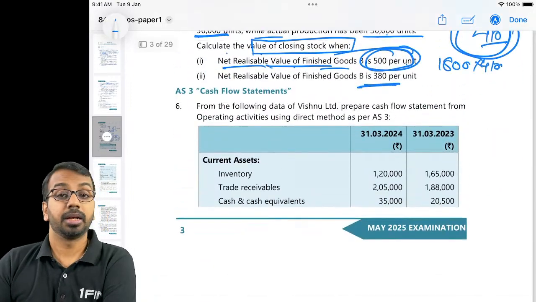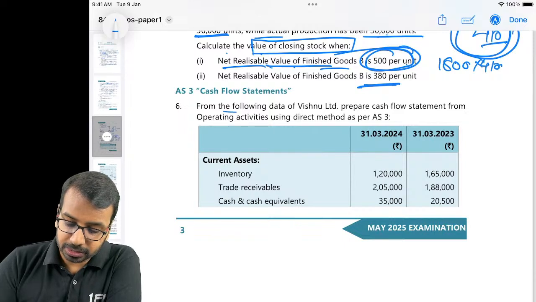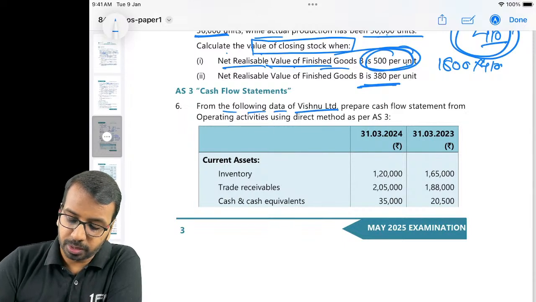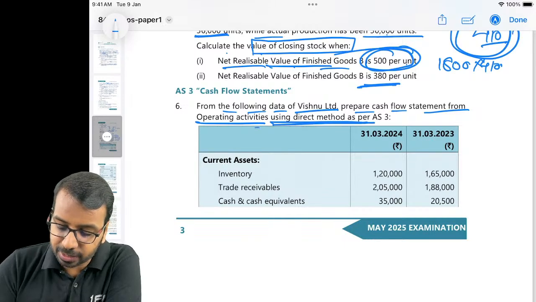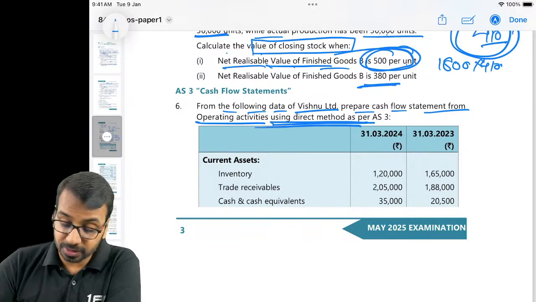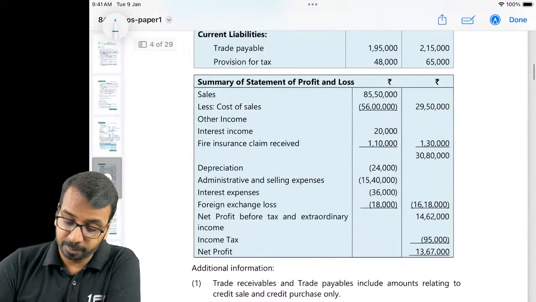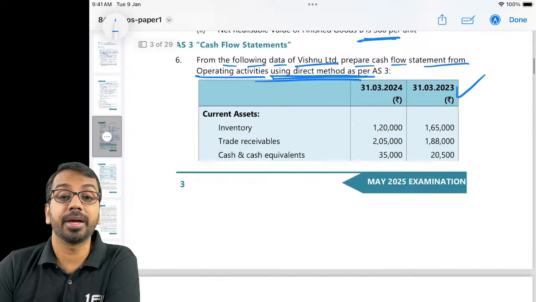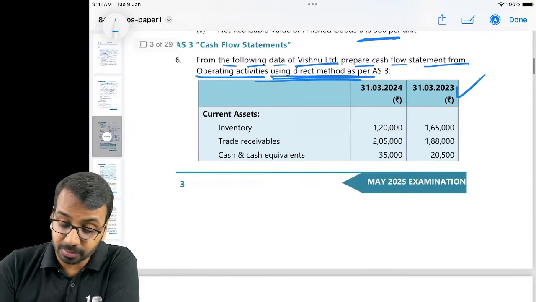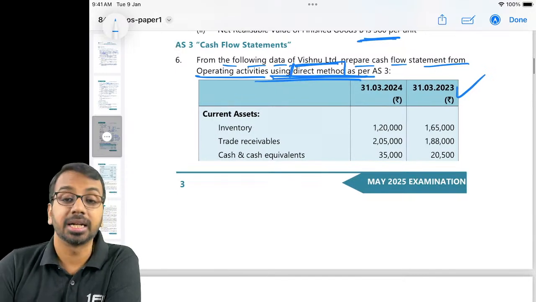Then let's look at the next one. From the following data of Vishnu Limited, prepare cash flow statement from operating activities using direct method. Many a times when we see that balance sheet is given and income statement is given, we may think they want us to prepare it using indirect method. Please remember, they have specifically asked direct method.